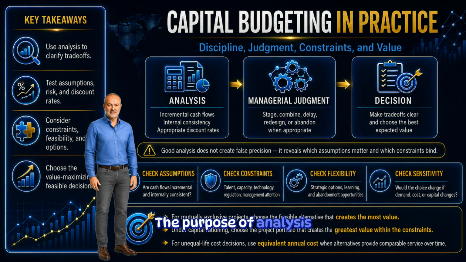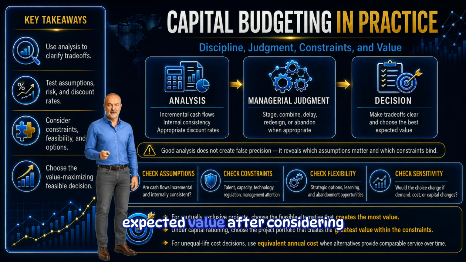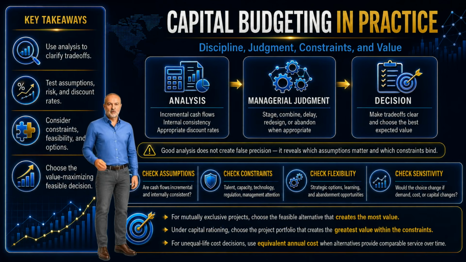The purpose of analysis is not to create false precision. The purpose of analysis is to make trade-offs clear. Good capital budgeting identifies which assumptions matter, which constraints bind, and which decision creates the greatest expected value after considering risk and feasibility. So remember the central lesson of this lecture.